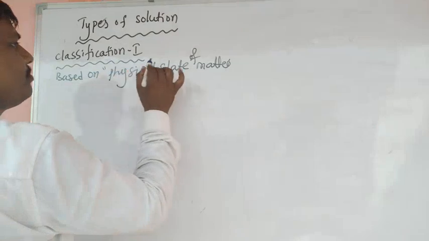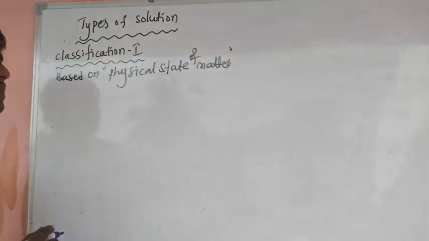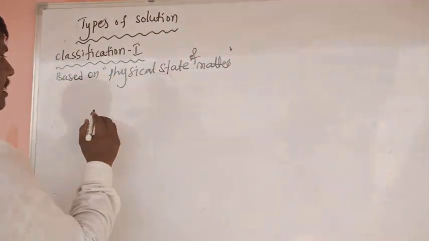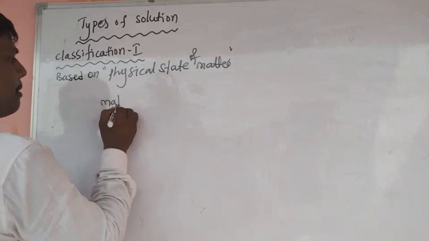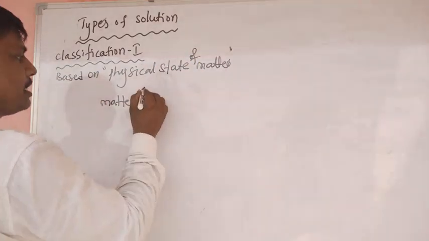Very, very important. Based on the physical state of matter, solutions should be classified into how many types?